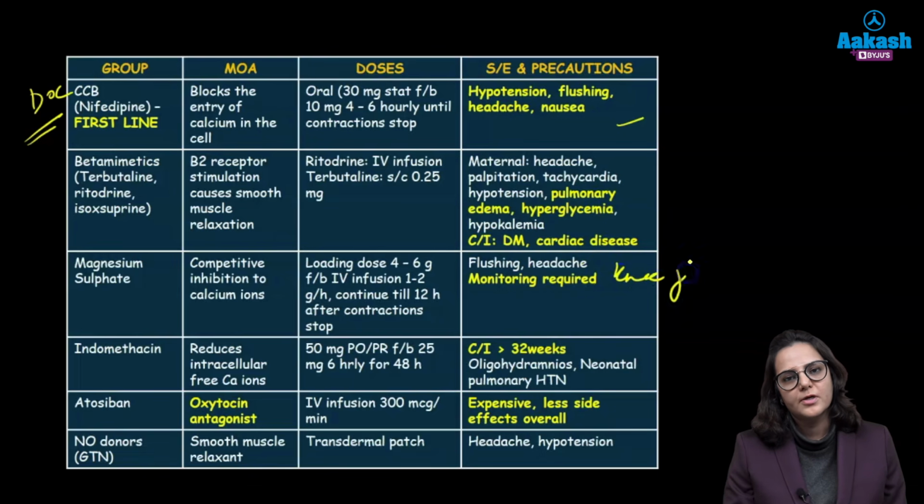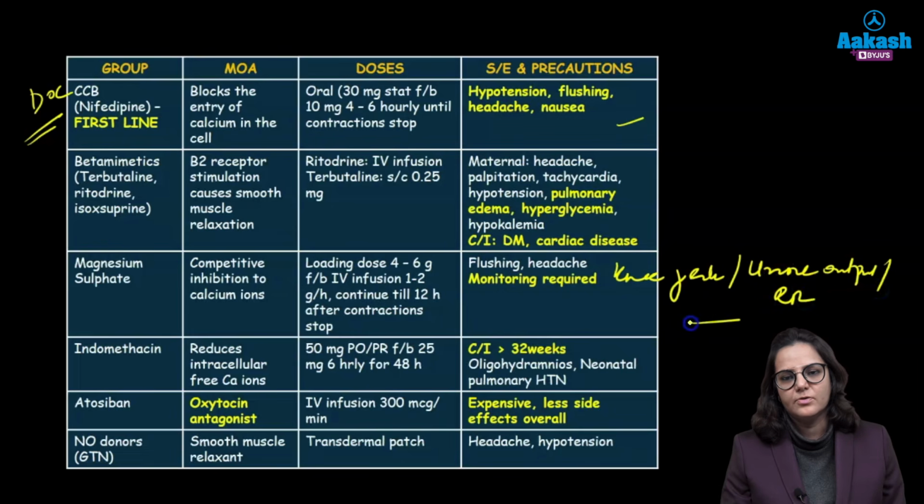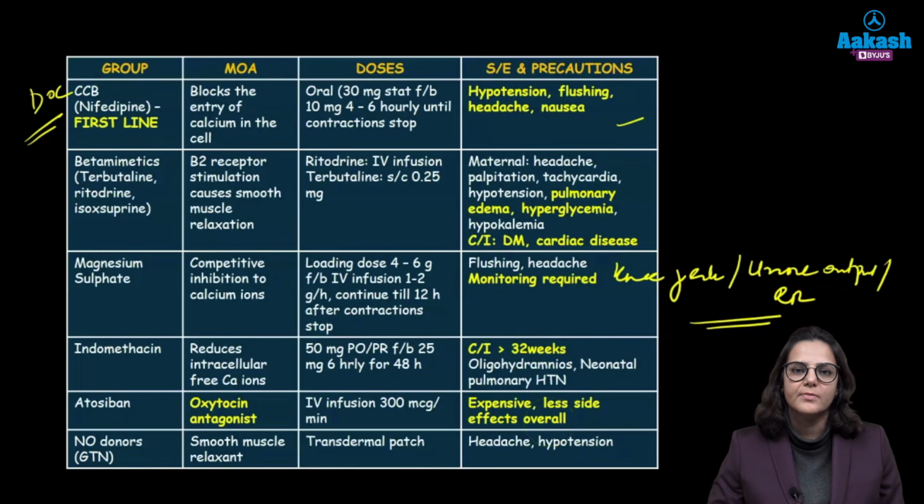So how do we monitor? By knee jerk, urine output and respiratory rate. Okay, same monitoring as we use in preeclampsia. Indomethacin is not given after 32 weeks because it will lead to premature closure of ductus arteriosus and also oligohydramnios. Atosiban is an oxytocin antagonist. It is a drug of choice in heart disease patients and also in patients who are on magnesium sulfate, but it is a little expensive. Nitric oxide can also be given, but as a patch, it can also lead to headache and hypotension.